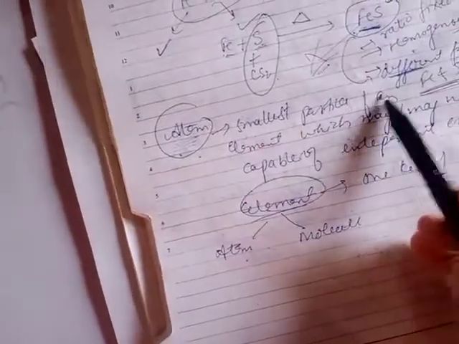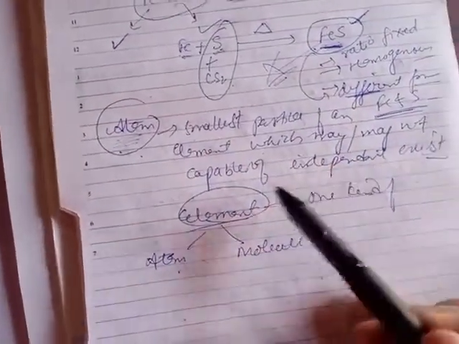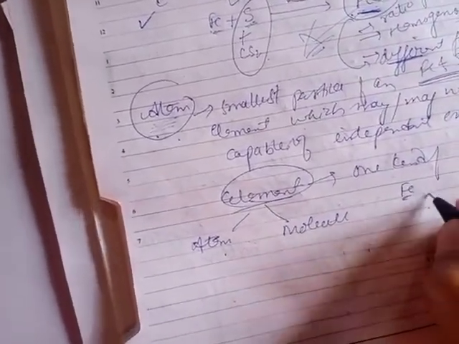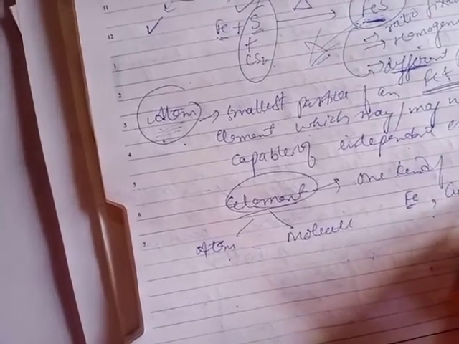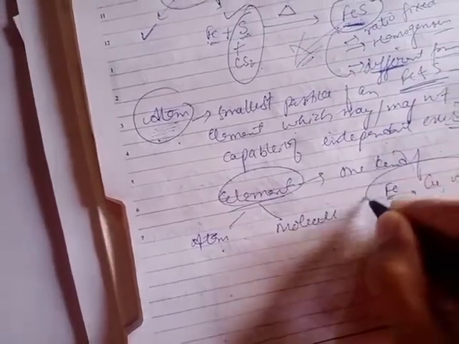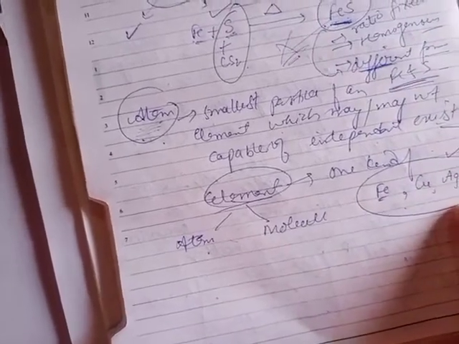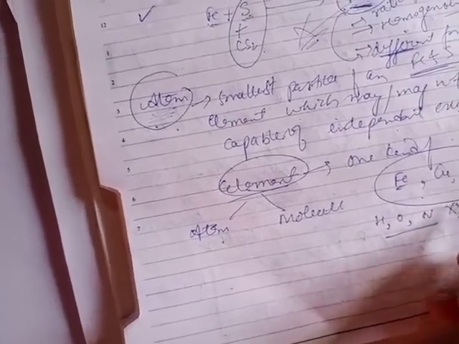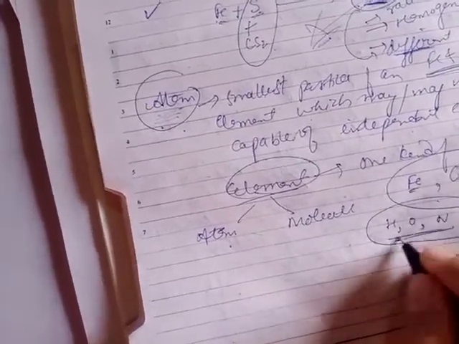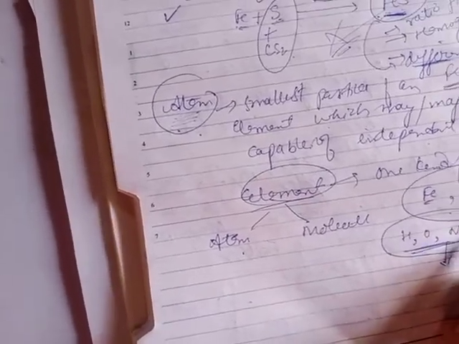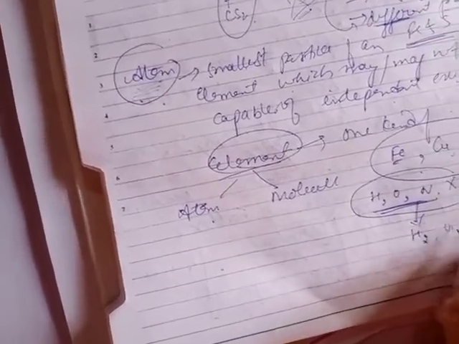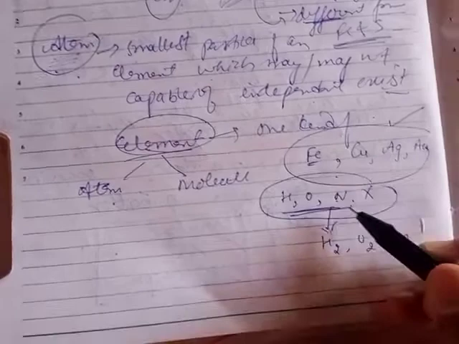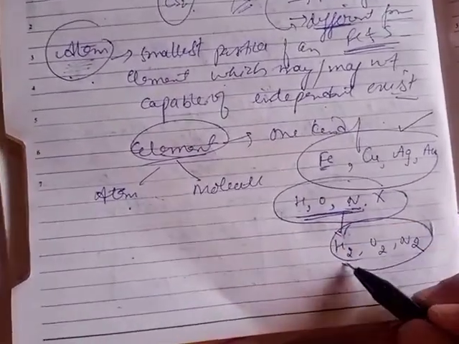So atom is the smallest particle of element which may or may not be capable of independent existence. For example, atom of iron Fe, copper Cu, silver Ag, gold Au. These can exist freely, whereas atoms of hydrogen, oxygen, nitrogen cannot exist freely because they do not exist in atomic form. They always exist as H2, O2, N2. In atomic form, these species are highly unstable. They become stable in molecular form.